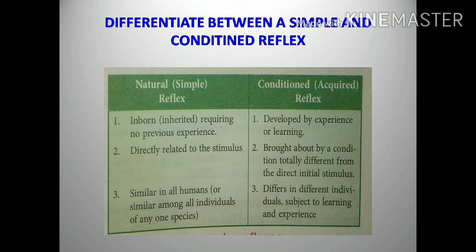Next, similar in all humans: similar among all individuals of any one species. So a natural reflex is similar in all humans. For example, sneezing and coughing are similar in all human beings. A conditioned reflex differs in different individuals, subject to learning and experiences. Conditioned reflex is different from person to person, depending upon the learning or previous experiences.